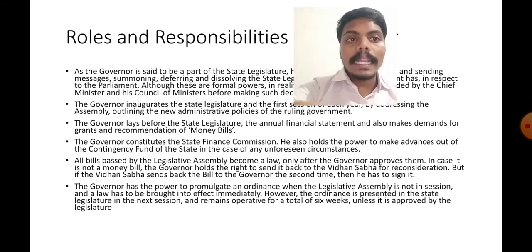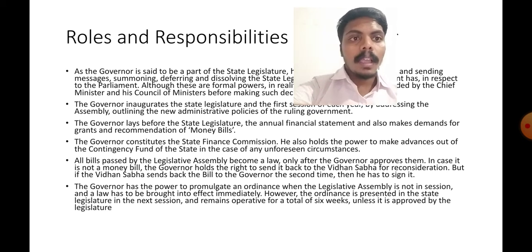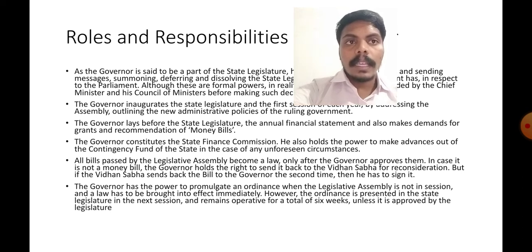However, the ordinance is presented in the state legislature in the next session and remains operative for a total of 6 weeks. That is 30 days plus 15 days, 45 days, unless it is approved by the legislature. Only after the legislature approves it will it come under law. Here, don't take it as a political issue.